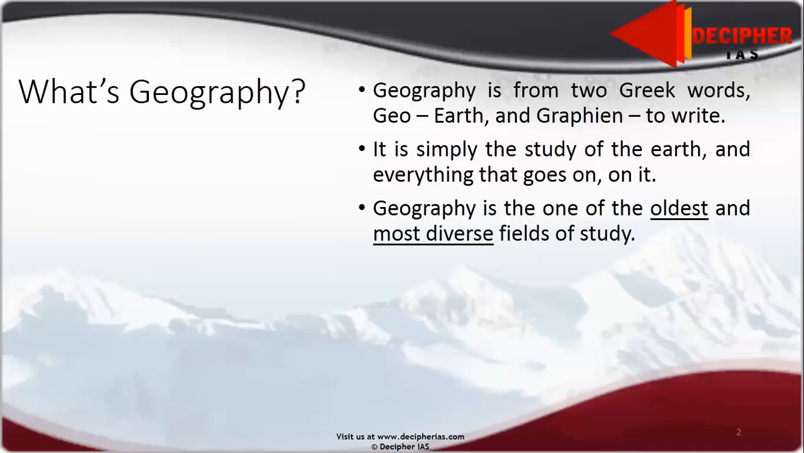Now, what do you mean by geography? Generally, we say it is the description of Earth, and we say that it is made up of two parts: geo and graphian. Geo means Earth, and graphian means to write or to study. Whenever we see the word geo, immediately it should come to our mind that geo means Earth.